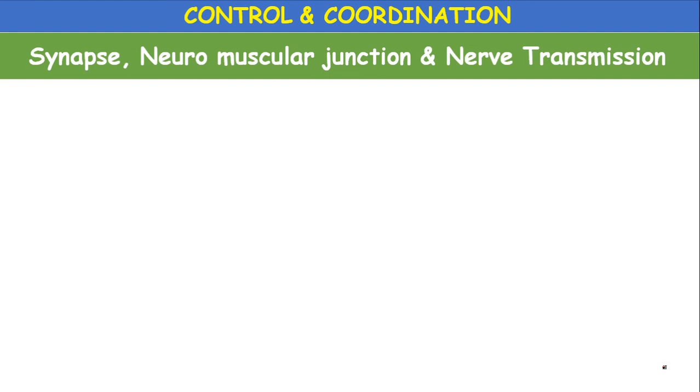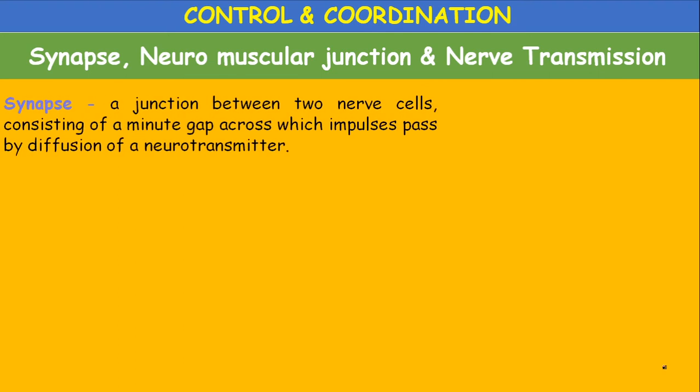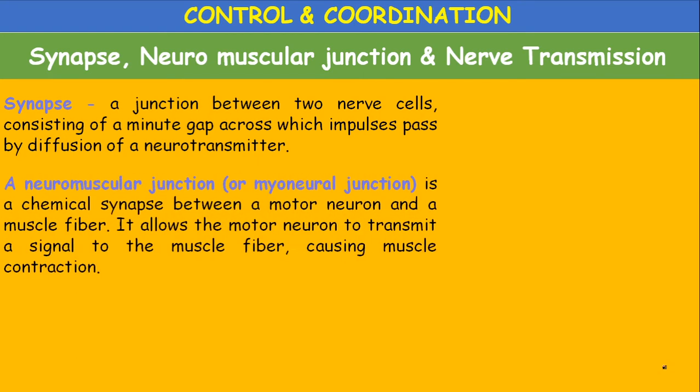Synapse, neuromuscular junction and nerve transmission. So these three are very important terms which we come across. A synapse means a junction between two nerve cells consisting of a minute gap through which the nerve impulses pass by diffusion of a neurotransmitter.